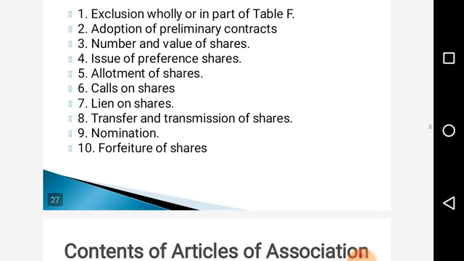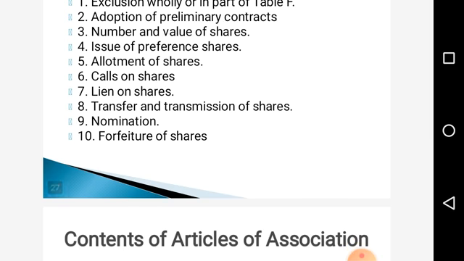Then forfeiture of shares. Forfeiture of shares means if any shareholder fails to pay the call money, his shareholdership will be cancelled and whatever money he has paid will be forfeited and sent to the share capital reserve account.